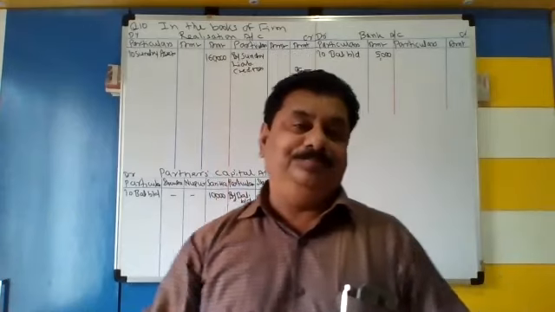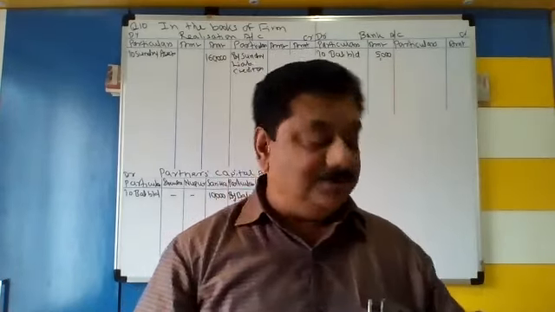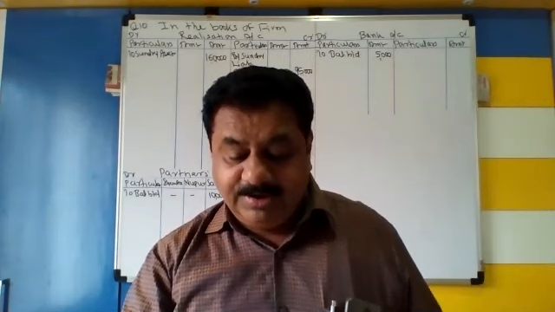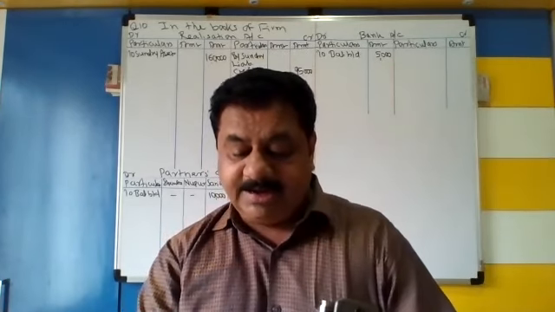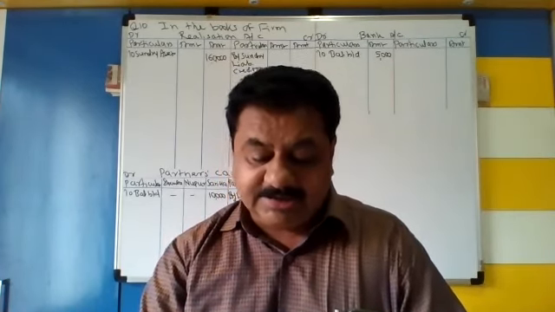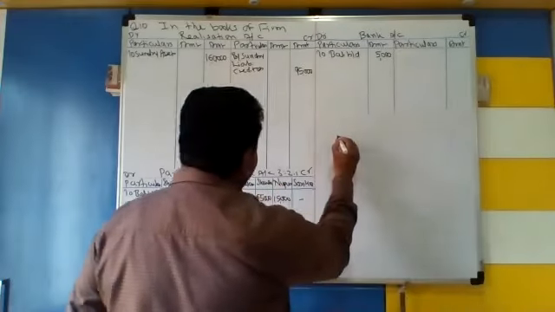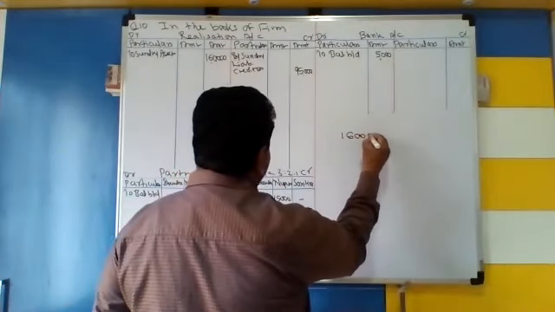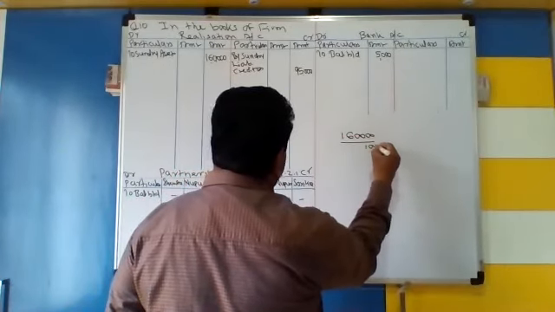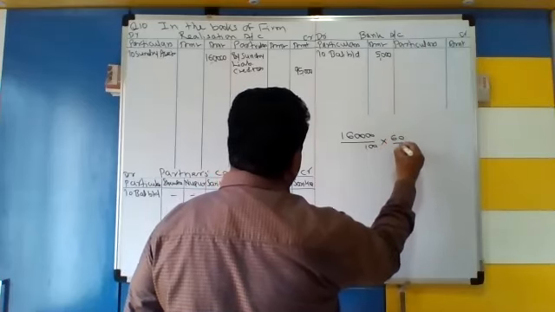Now the next step. Look at the information please. The firm dissolved on 31st March 2019 and sundry asset realized 60% of the book value. So actually our sundry assets are 1,60,000, and we got 60% of that.